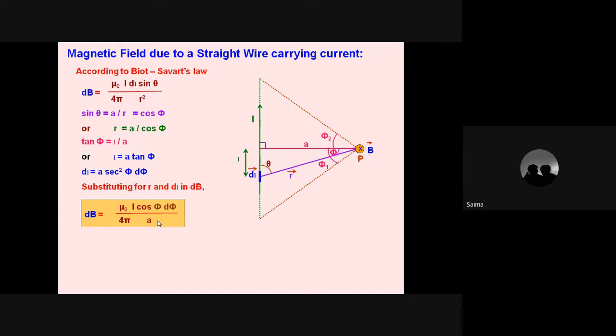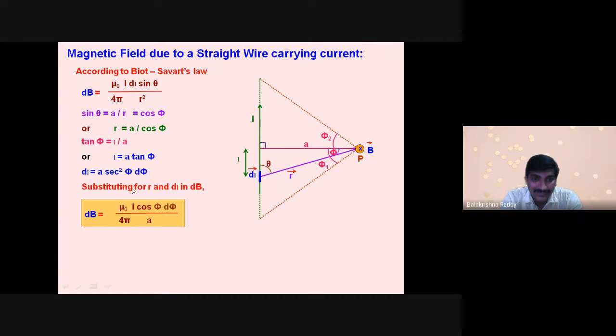So with respect to that, this is a square, and here also cos square phi. How did it become cos square phi? Because it is in place of r that you are substituting, and r has the square. Therefore, this also is a square by cos square phi.